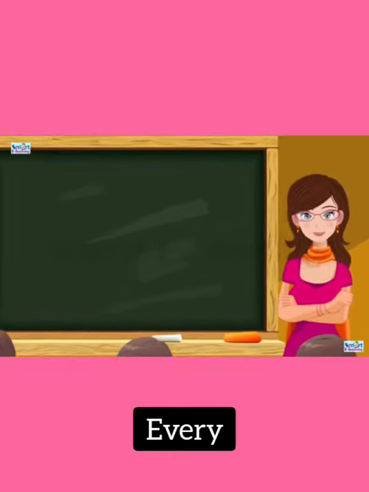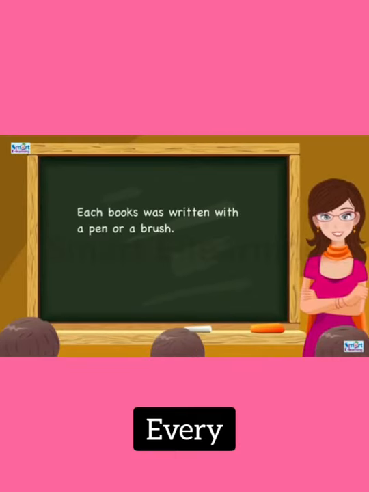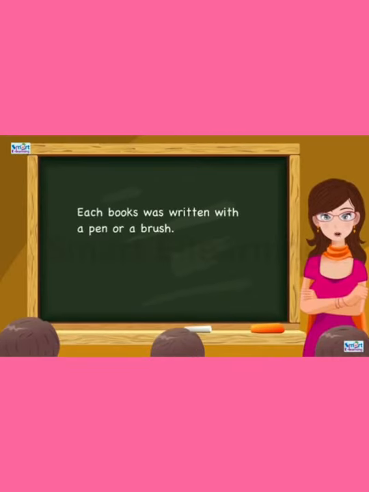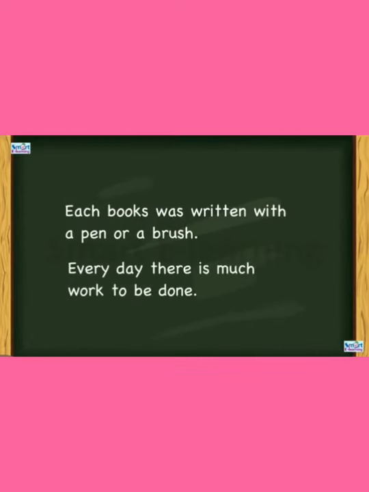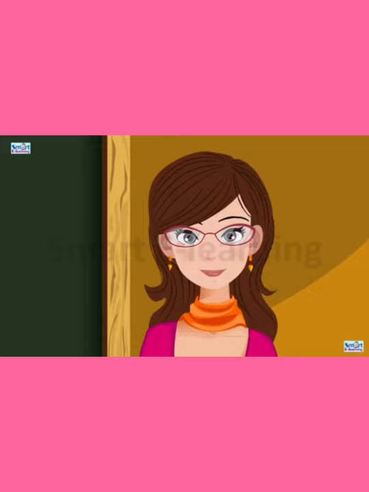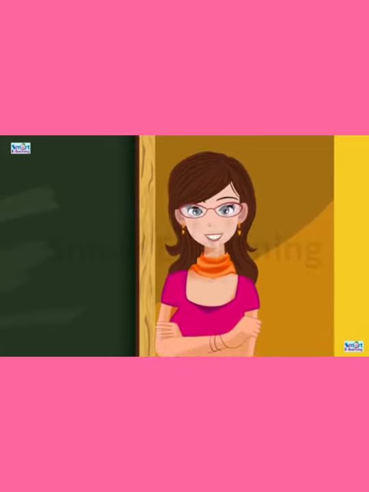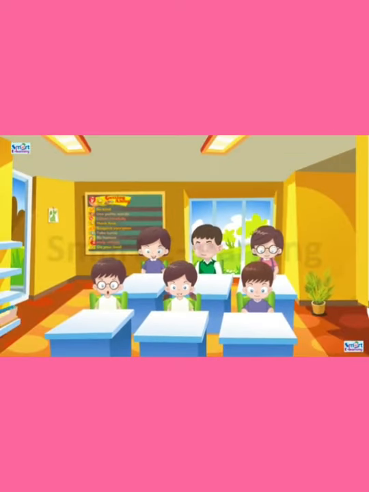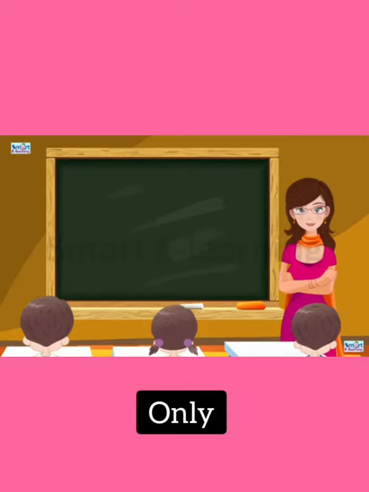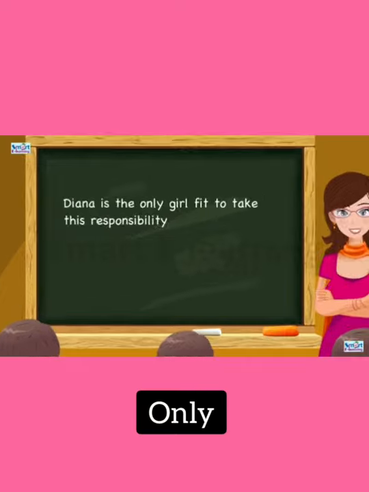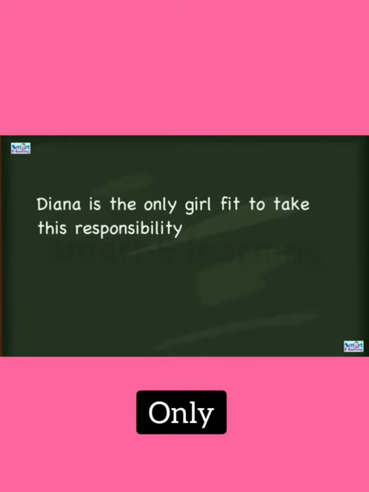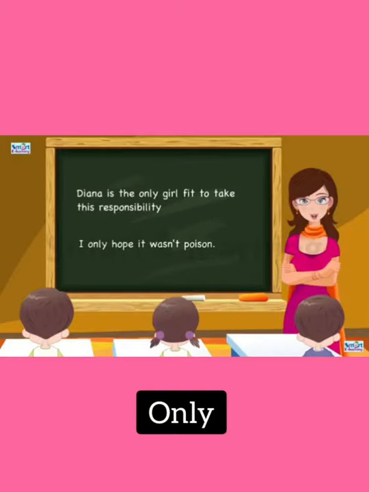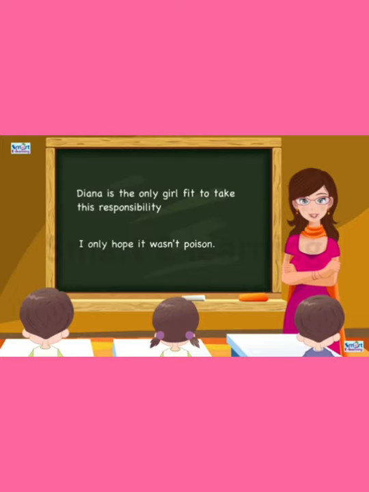Look at the example, children, so that you can understand. Each book was written with a pen or a brush. Every day there is much work to be completed. The word only should be used with only one noun. Look at the example, children. Diana is the only girl fit to take this responsibility. I hope you might have understood this.